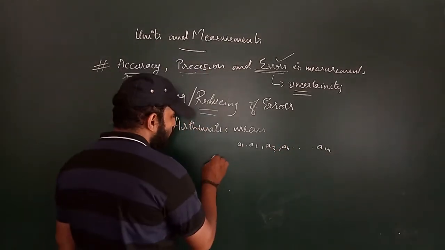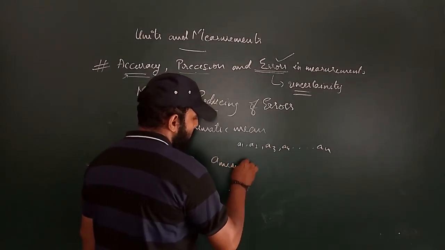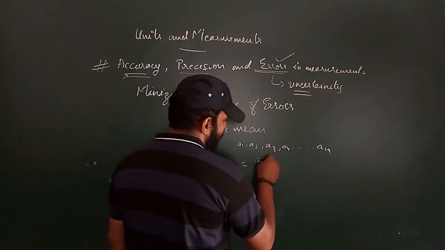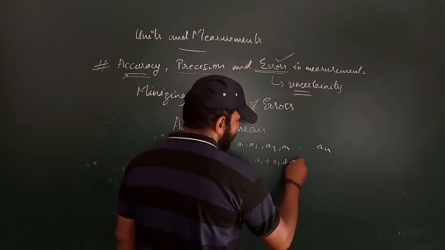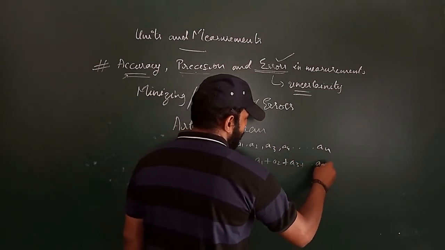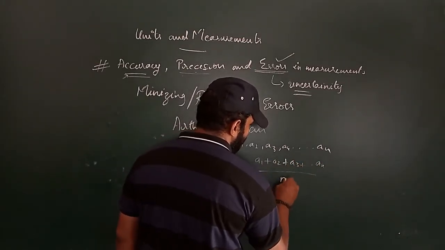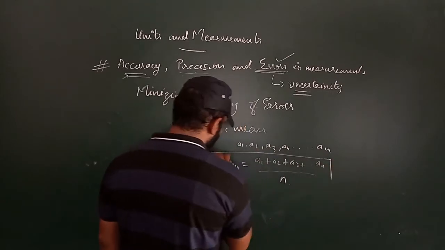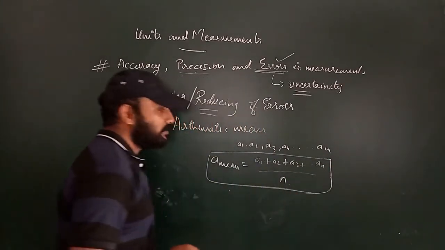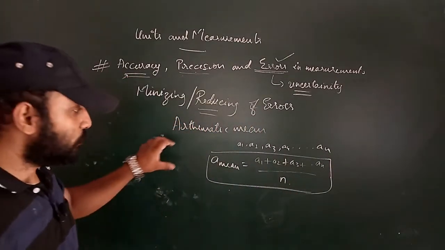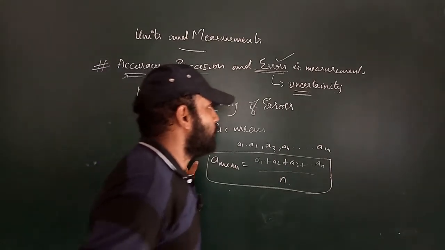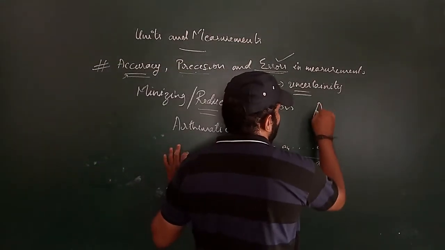After that, you will take the mean. Mean is nothing but the average. So you will do A1 plus A2 plus A3 plus so on up to AN, divided by N. So when you take the mean, now what is this error? First one is our absolute error.